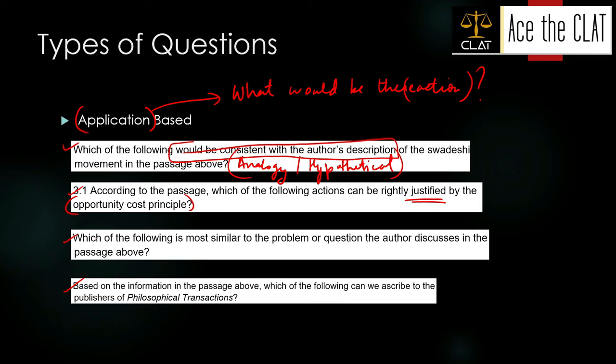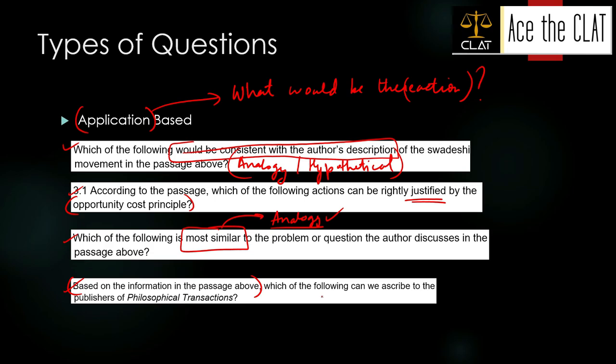All right. The third type of question is, which of the following is most similar analogy, right? Application based में analogy. Which of the following is most similar to the problem or question the author discusses in the passage above? Right, ये analogy based हो गया. The last one is based on the information in the passage above and only based on the information in the passage above.